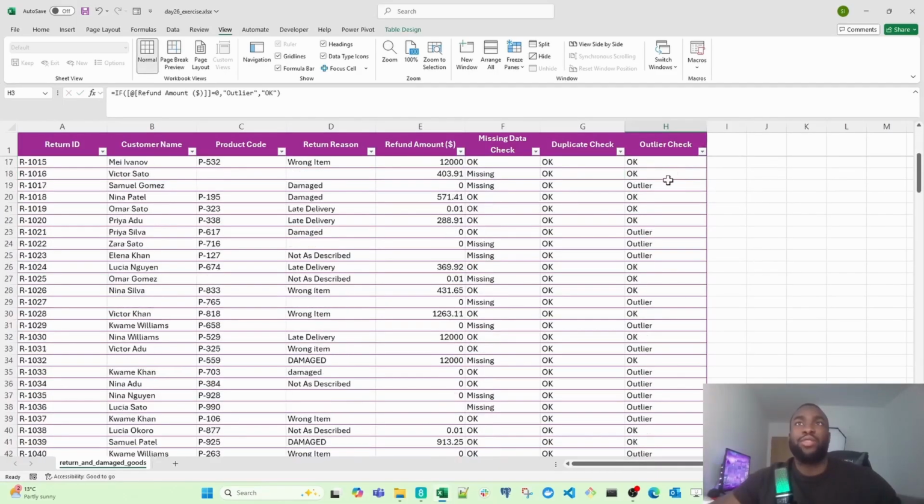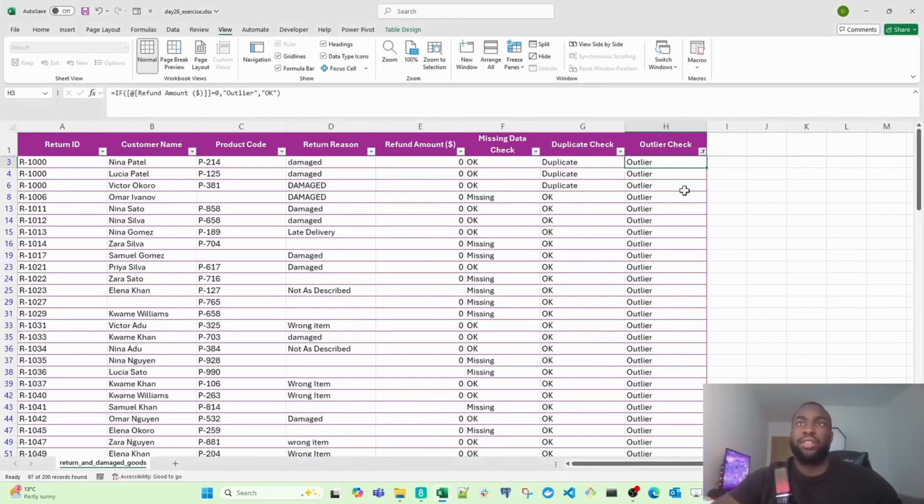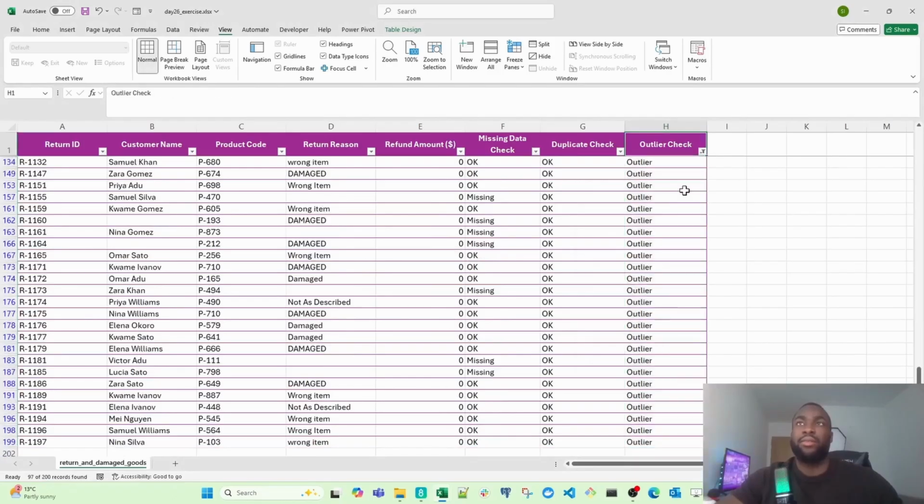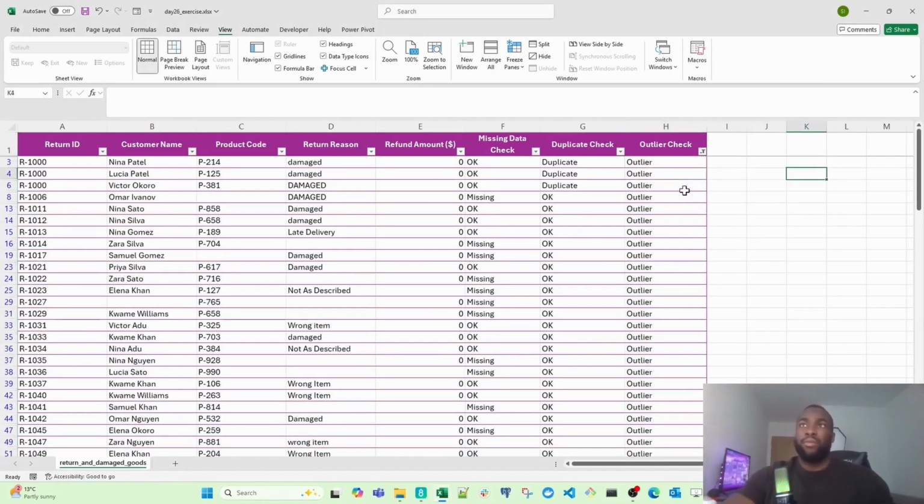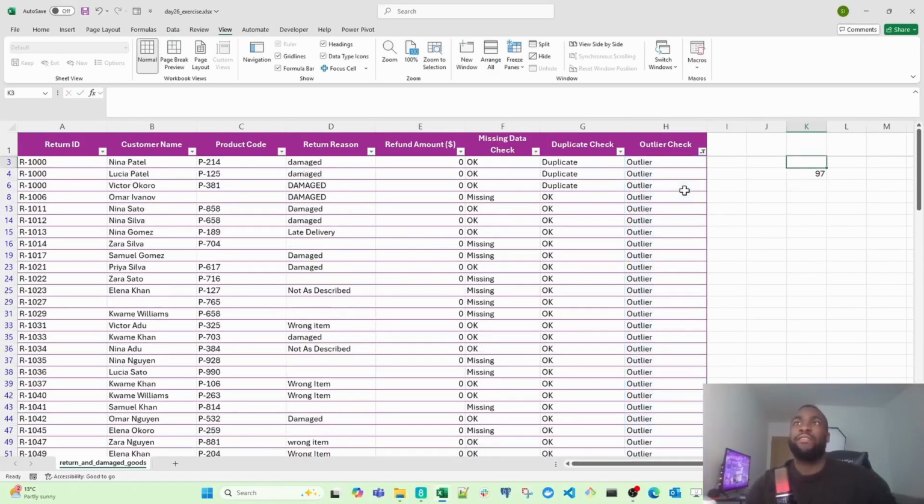Now, how many outliers do we have? If I was to just filter this to the outliers, let's just count that. Or if you want, you can use your COUNTIF function and then select the entire range, and then I'm going to type outlier. So we have 97 outliers. That's something we have to look into.